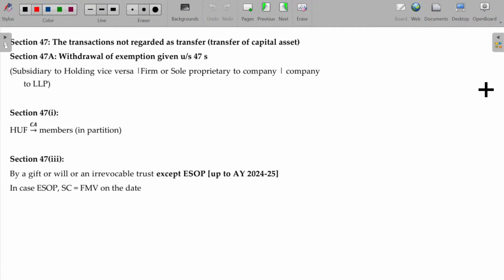Okay. The most important content here is section 47. So we have to cover section 47 and then we directly move on to the deductions chapter here. Section 47.